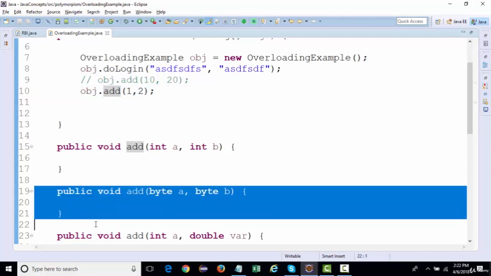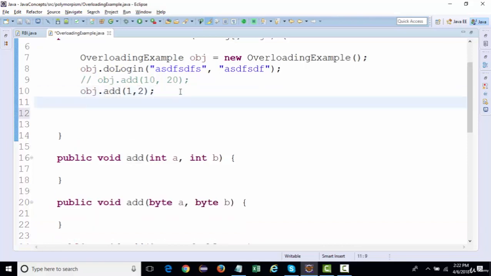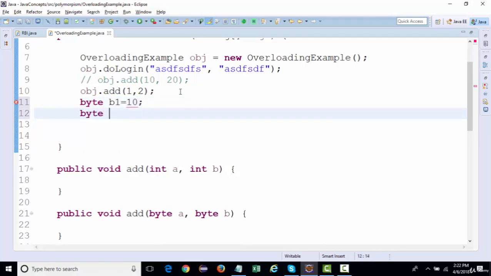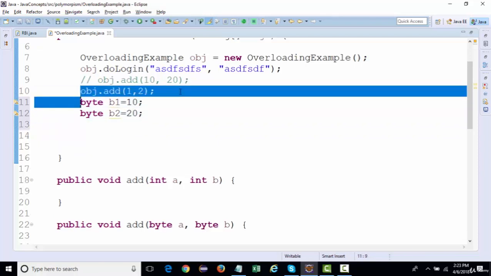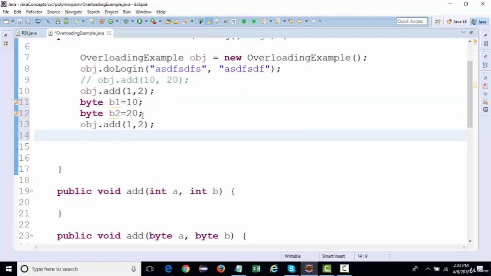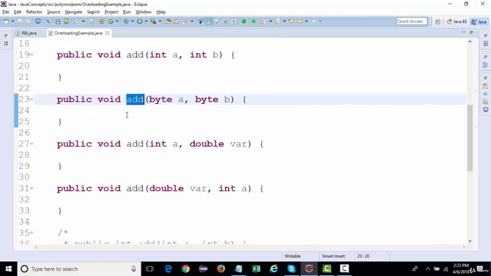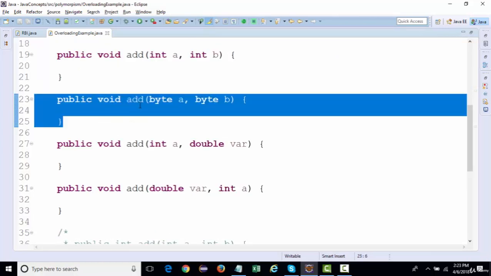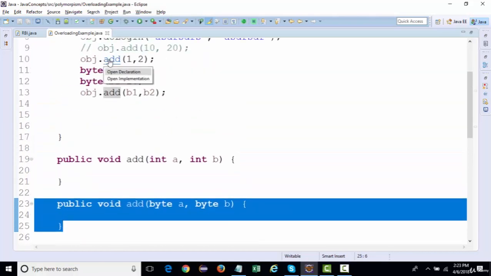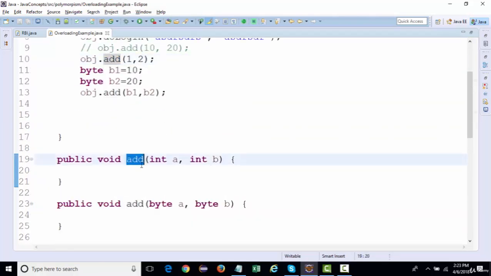You need to tell it explicitly. You would do something like byte b1 equal to 10, byte b2 equal to 20, and then use b1 and b2 in the call. Now if you hover over add, you can see it is pointing to the byte one, and if you hover over the other, it points to the integer one.